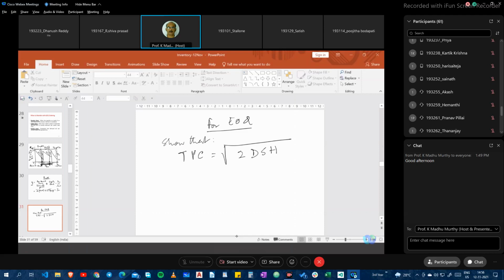We said EOQ is equal to root of 2DS by H. Now, total variable cost is root 2DSH.